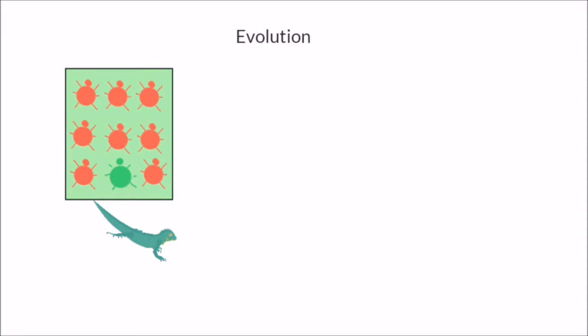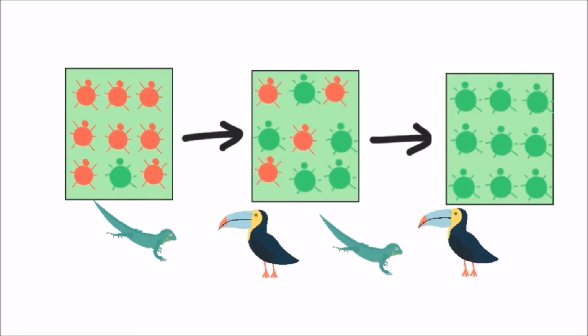Let's see what happens after a long time. As the red beetles get eaten by lizards and insects and birds, their population starts declining, whereas the green beetles' population starts increasing. And at one point, there will not be any more red beetles, and there will be only green beetles. This variation in color helped green beetles to stay, whereas red beetles got extinct. This is an example of variation and how it can help organisms to adapt to their environment.